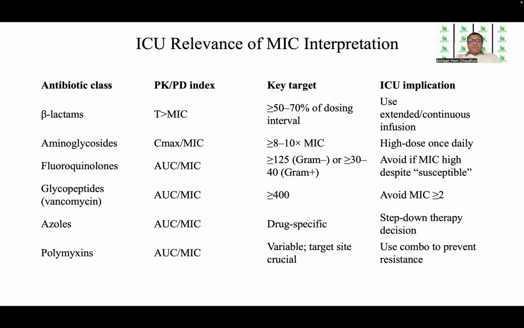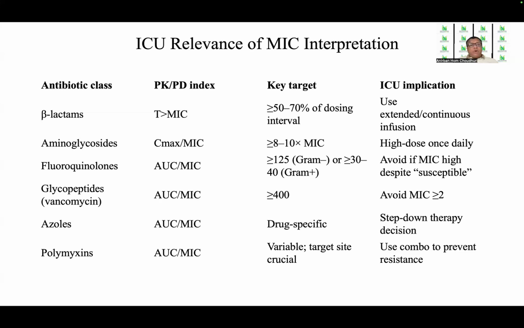For fluoroquinolones, we have to go for area under curve over MIC. Sorry, it is greater than or equal to 125 for gram negative, and greater than or equal to 30 to 40 for gram positive. Therefore, the ICU implication is that it is not possible to attain such a high concentration with standard dose. So avoid if MIC is high, despite showing susceptibility, because we can't achieve such a high AUC level in the ICU.